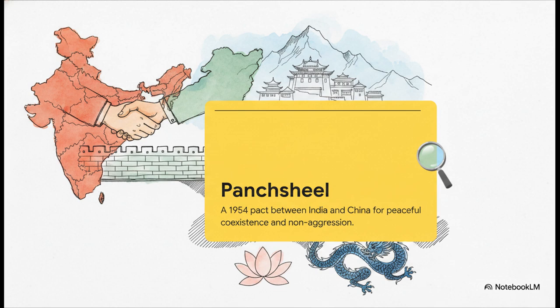It was basically designed as a diplomatic shield. Prime Minister Nehru actually foresaw the possibility of a Chinese takeover of Tibet, which would bring Chinese forces right to India's doorstep. So Panchsheel was intended to secure those borders and build a solid framework of trust and mutual non-aggression between these two massive newly formed republics.